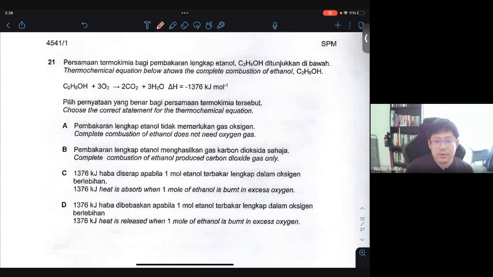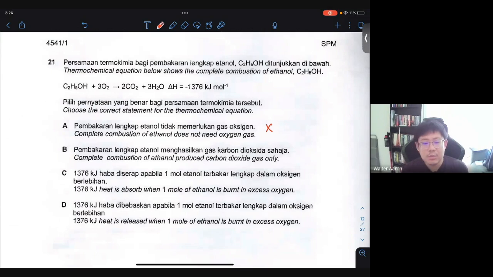Question 21. The thermochemical equation shows the complete combustion of ethanol, with a value of negative 1,376 kilojoules per mole. Choose the correct statement for the thermochemical equation. A: Complete combustion of ethanol does not need oxygen gas. This is actually wrong. You need oxygen gas. Any combustion reaction requires oxygen gas.